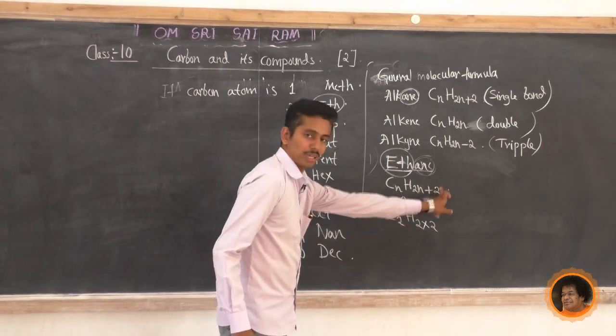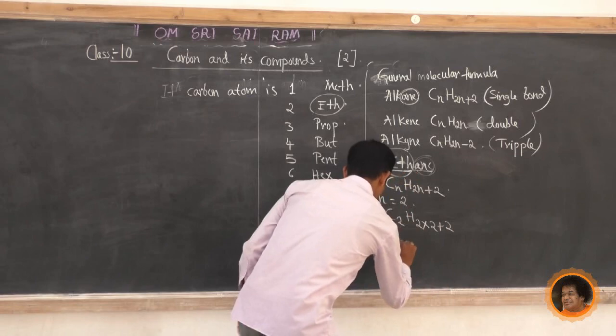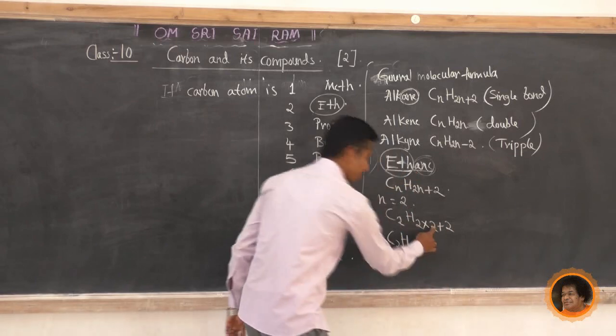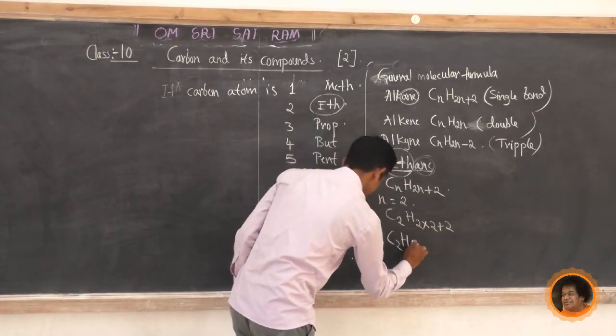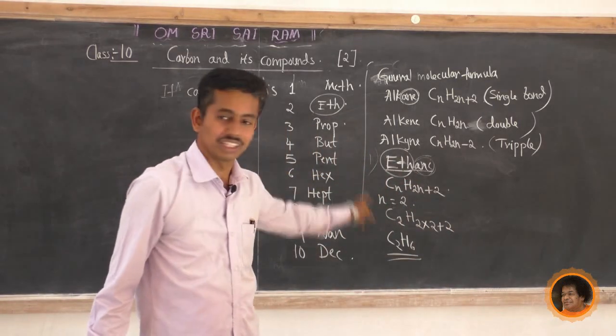After that 2n plus 2. So plus 2. Now substitute. What do we get? C2, 2 into 2 is 4, 4 plus 2 is 6. So C2H6 is the molecular formula of ethane.